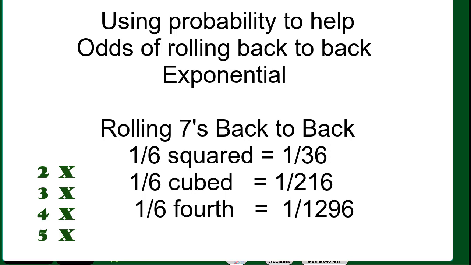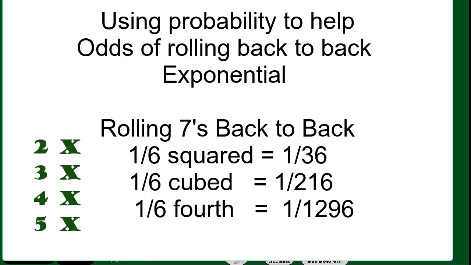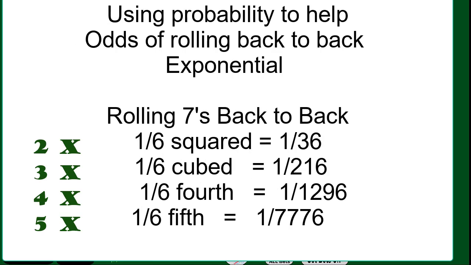That's not that uncommon. 4 times in a row, you get 1 in 1,296 rolls, okay? And then 5 times, 1 in 7,776, okay? But it does happen. It does happen. Again, we're in that short window.